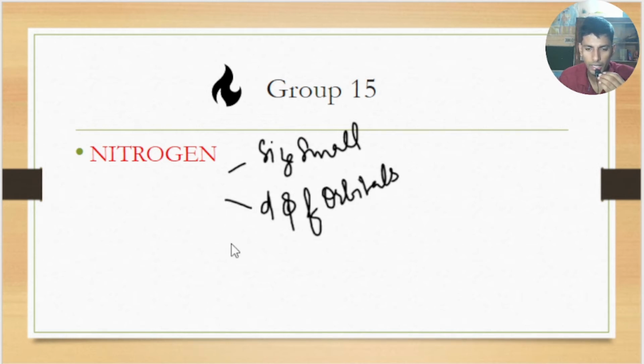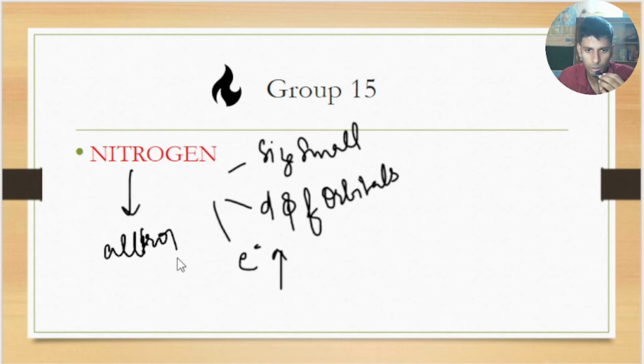It has high electronegativity. Electronegativity is very high for nitrogen. And one more thing, nitrogen does not show allotropes. All the other members of group 15 show allotropes, but nitrogen does not.